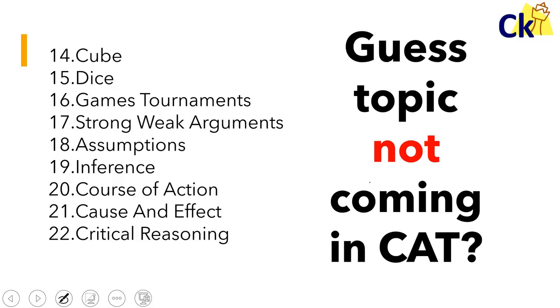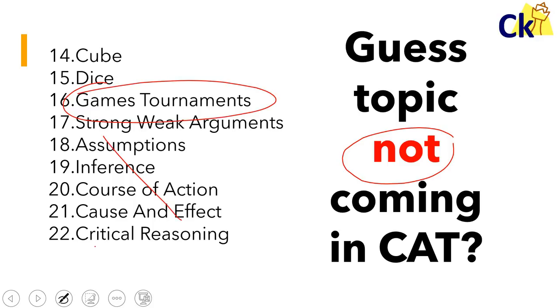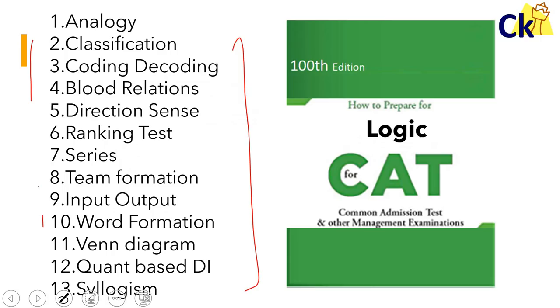So can you guess which topic is coming in the CAT exam? None of them. None of them is coming in the CAT exam. Only games and tournament is coming. Apart from that, all these things are not coming. The last time we saw syllogisms in the CAT exam was before 2000. So almost 20 years ago it used to come. So these books are outdated now.